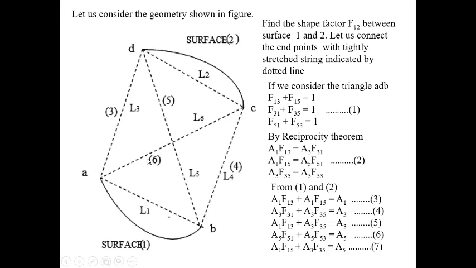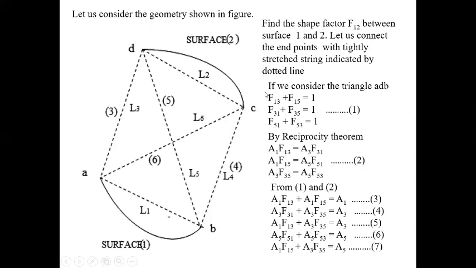Now from the reciprocity theorem, A1 F13 equals A3 F31, and A1 F15 equals A5 F51, and A3 F35 equals A5 F53. Now from equation number 1, the first equation, we multiply both sides by A1.